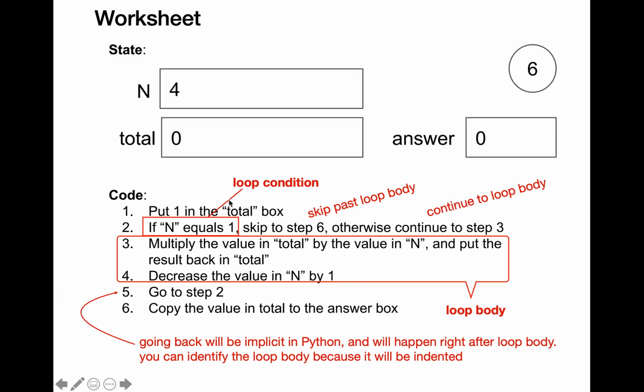Well, that depends on the loop condition here. As long as the loop condition keeps evaluating to true, we'll continue executing the loop body. Immediately after the loop condition evaluates to false, we are going to skip past the loop body and we'll be done with the loop execution.